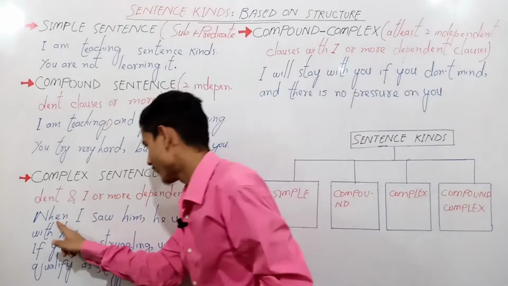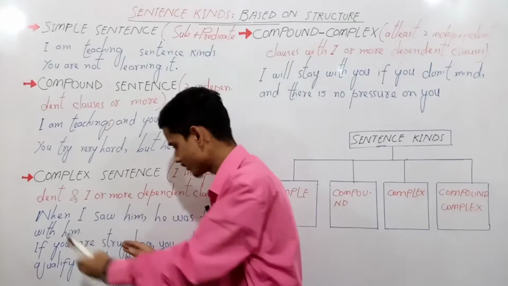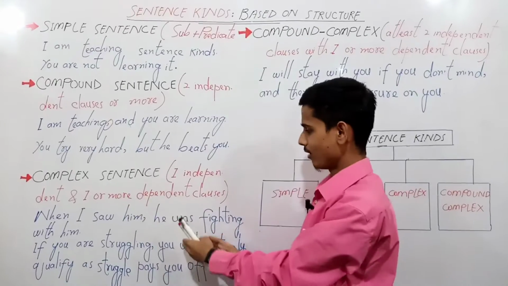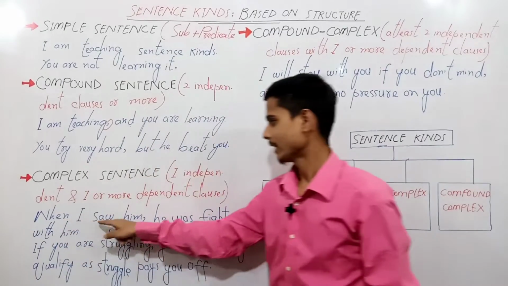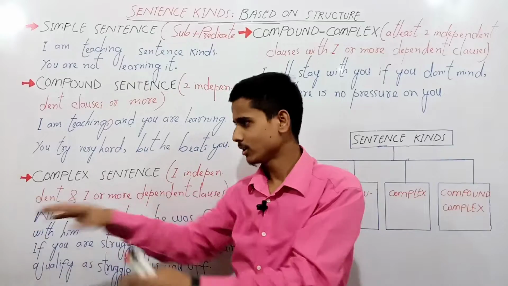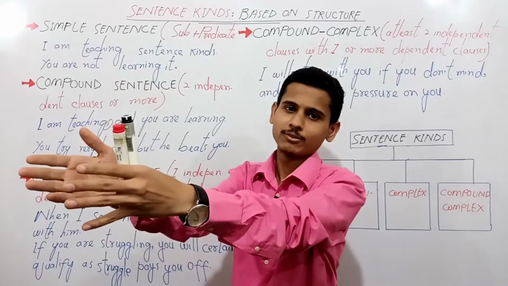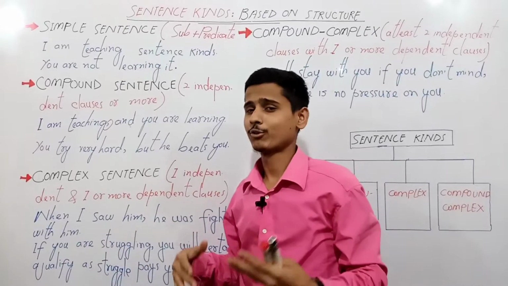For example, when I saw him, this is our dependent or subordinate clause, he was fighting with him. When I saw him, when I saw a third person, but he's another person, he was fighting with another person, right? So when I saw him, this is an adverbial clause.